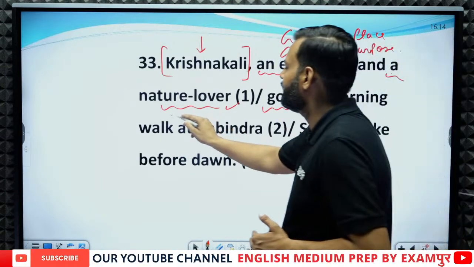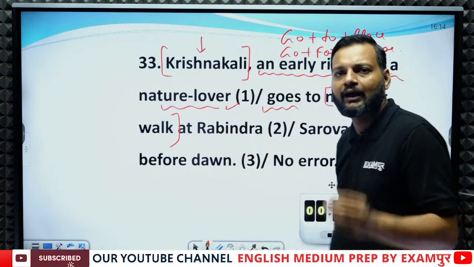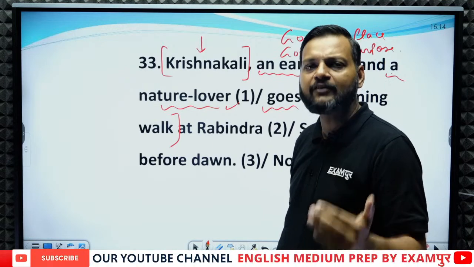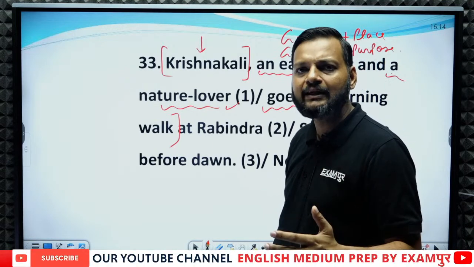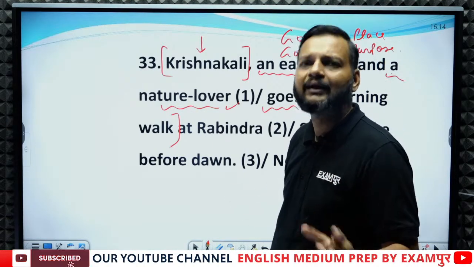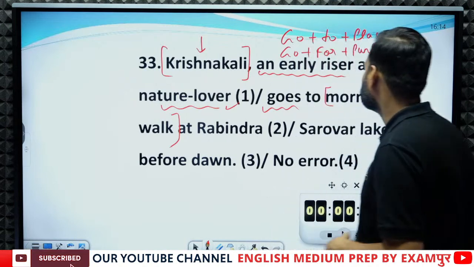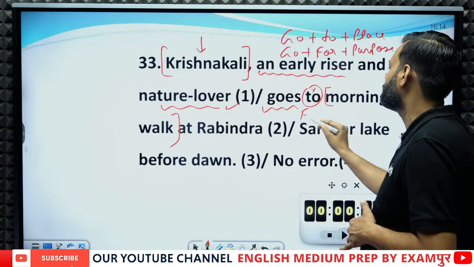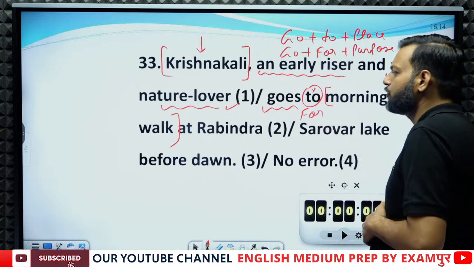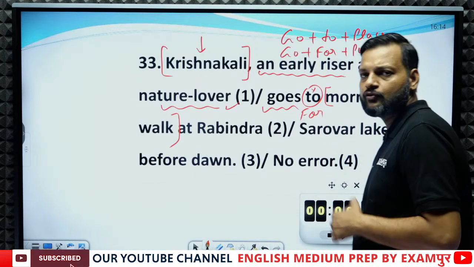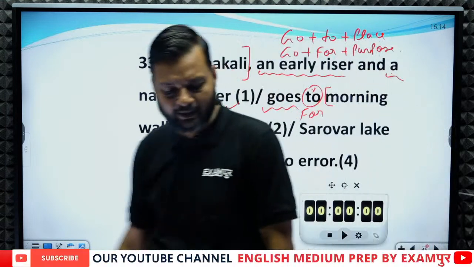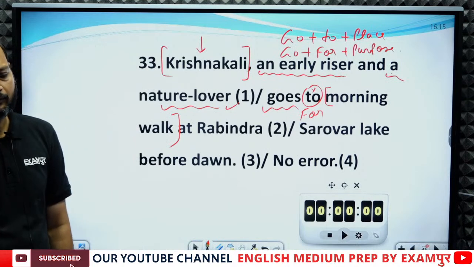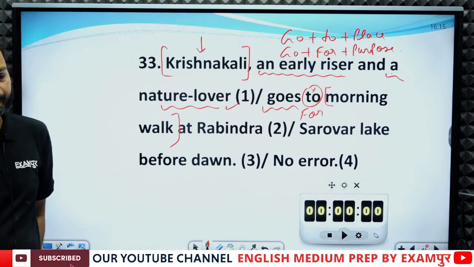Now tell me one thing, is morning walk a place or purpose? Certainly, morning walk is not a place, it is a purpose. And if it is a purpose, we cannot use to. In place of to, we have to use for. So goes for a morning walk will be the correct answer. Okay, goes for would be the correct answer.